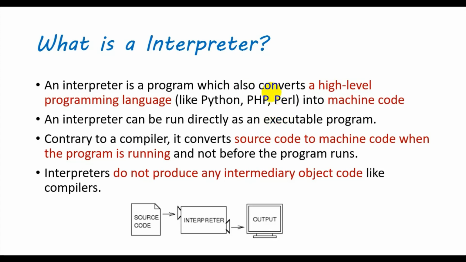What is contrary to a compiler is that it converts the source code into machine code when the program is running, not before the program runs. In a compiler, we will first compile it, which means we will first convert it into machine code in a file format. But here that is not performed. That is the difference between an interpreter and a compiler. An interpreter does not produce any intermediary object code like compilers.